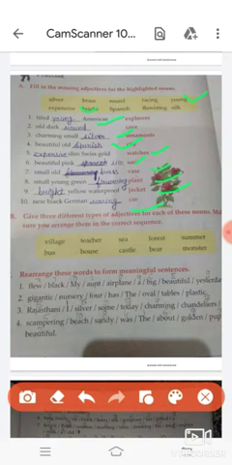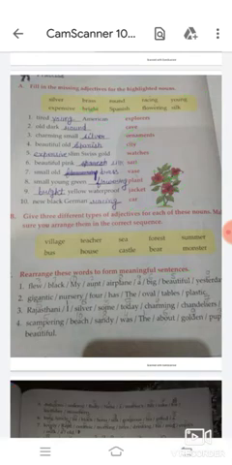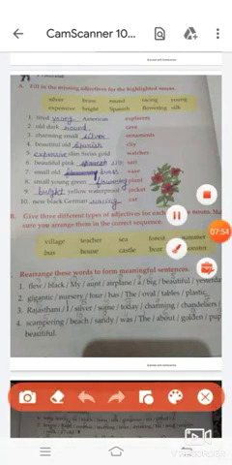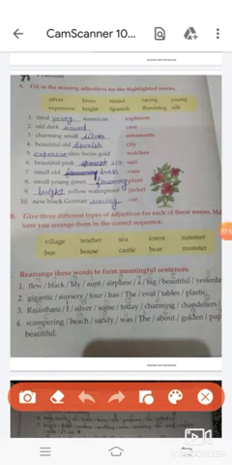Now the next question is, rearrange these words to form meaningful sentences. So first question is, flew back my aunt airplane a big beautiful yesterday. First is, my aunt flew a big beautiful black airplane yesterday.